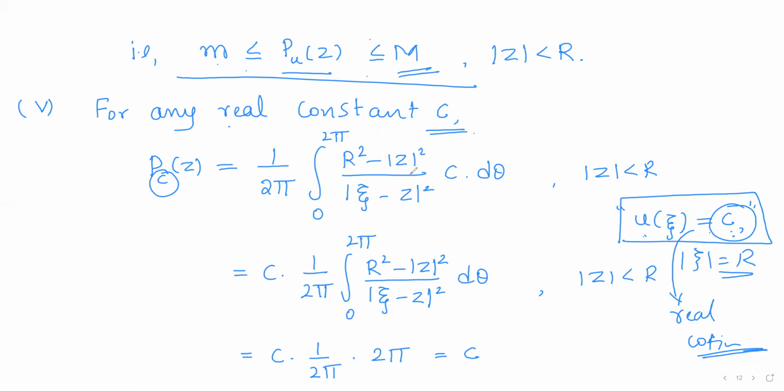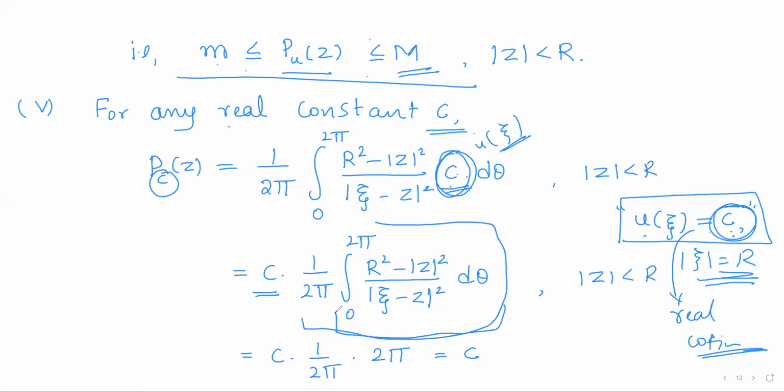integral of (r square minus modulus of z square) by (modulus of xi minus z) whole square. In place of u of xi, we have c, because u of xi is c for all points on the circle. Right? So now, as c is a constant, take it outside. Then you are left with this term, but this integral is equal to 2 pi. Initially we have seen it, which we call star. So c into 2 pi by 2 pi, so it will be 1. So we are left with c.